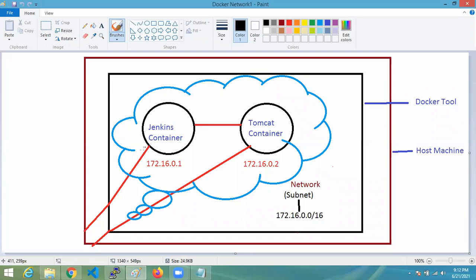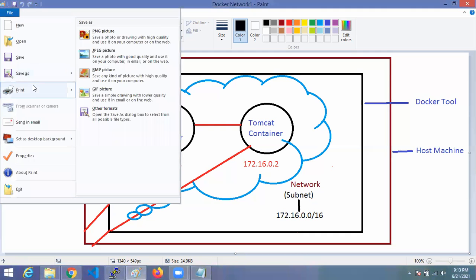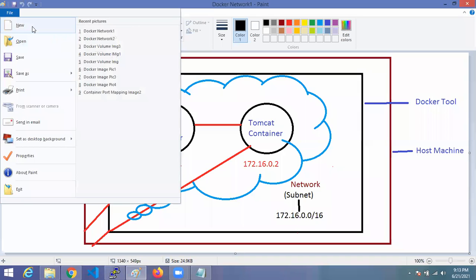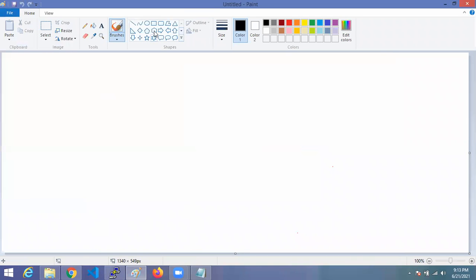By default network, what we are seeing is a bridge. It means there is a separate network for these containers. It is not dependent on the host. This type of network is bridge. But host only means the container in Docker is accessible directly, dependent on the host machine. There is no separate network it has.